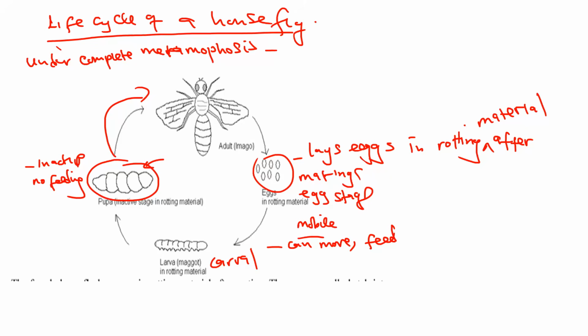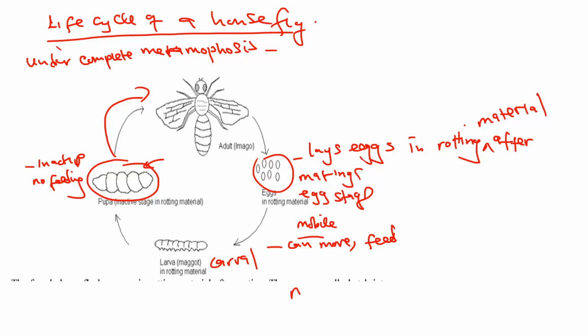What is the importance of houseflies? Some of you might be asking, do houseflies have importance? So the importance of housefly is that they are vectors for pathogens. So they are important for that reason. They are vectors, which means they transmit pathogens such as pathogens of cholera, dysentery, typhoid.